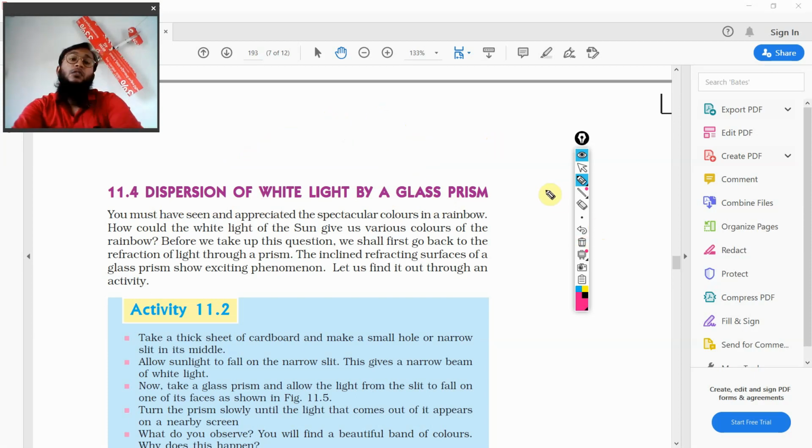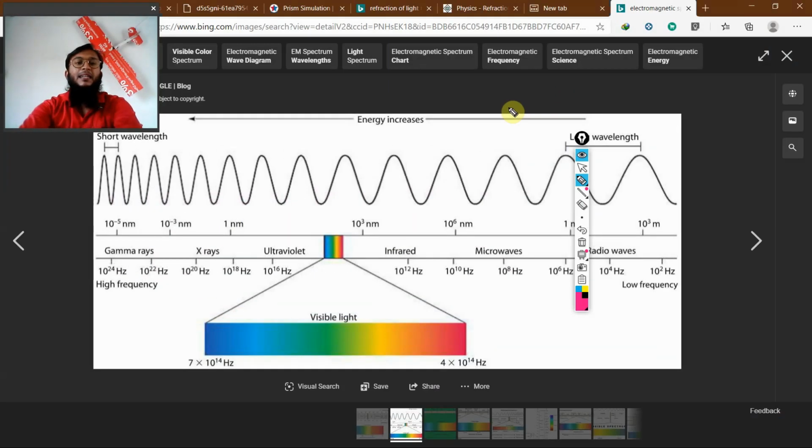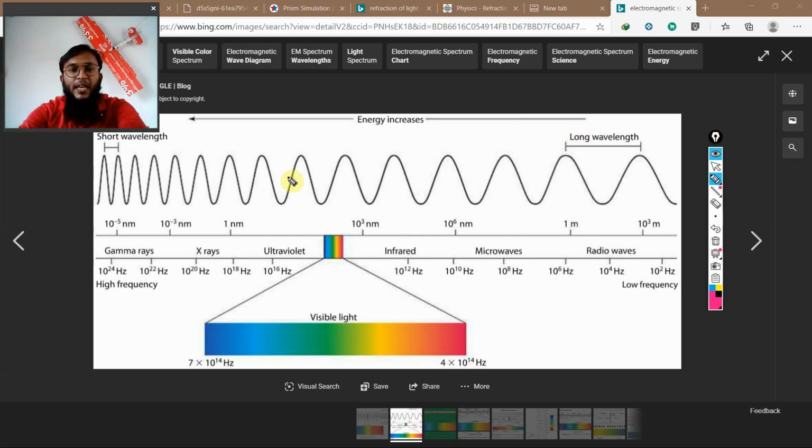All right, before going to the topic of dispersion, let's have a look at light and the electromagnetic spectrum. For that I need to switch my window. So have a look. What you see is nothing but electromagnetic waves. Energy is represented in the form of electromagnetic waves. All energies travel in the form of waves, and these waves have certain characteristics like wavelength, speed and frequency.